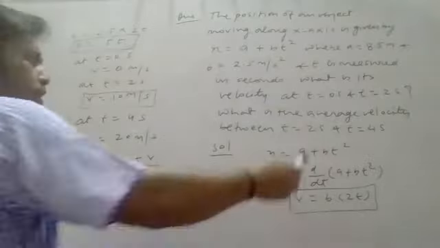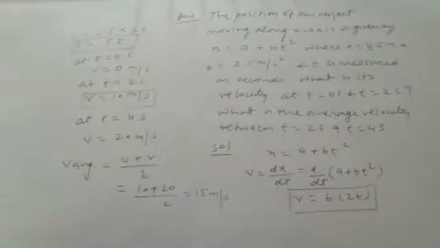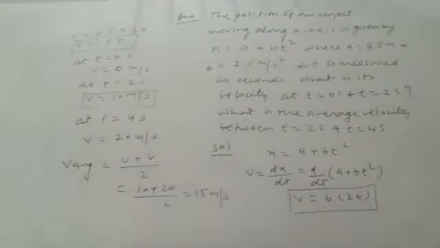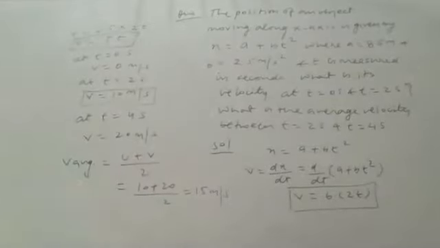Average velocity between t equals 2 seconds and t equals 4 seconds, you can utilize this concept. So this is the instant velocity as well as average velocity in this question. I hope this question is clear to you. Next parameter, acceleration.